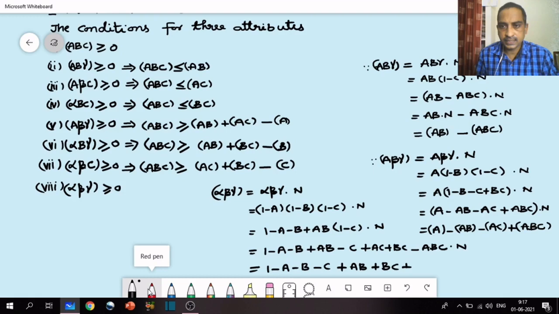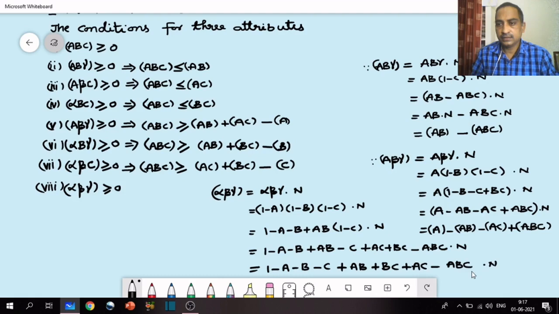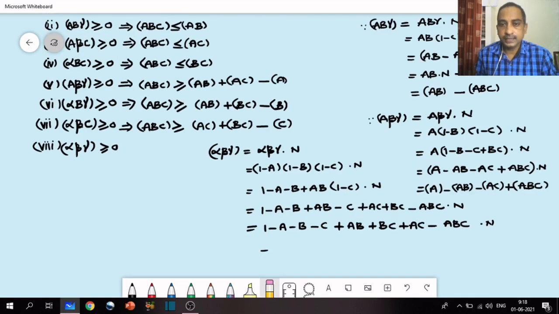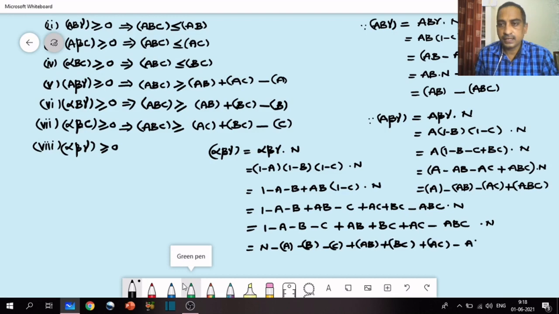Now dichotomizing n, 1 dot n is nothing but n, minus the class frequency of A, minus B, minus C, plus AB plus BC plus AC minus ABC.